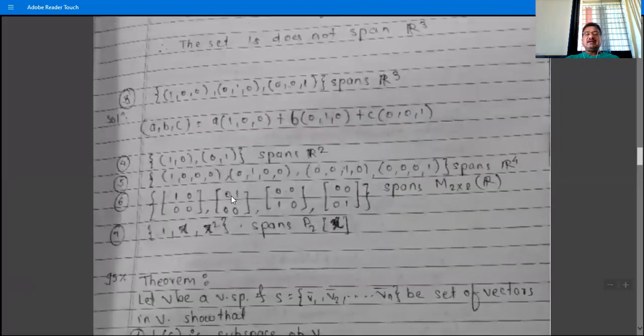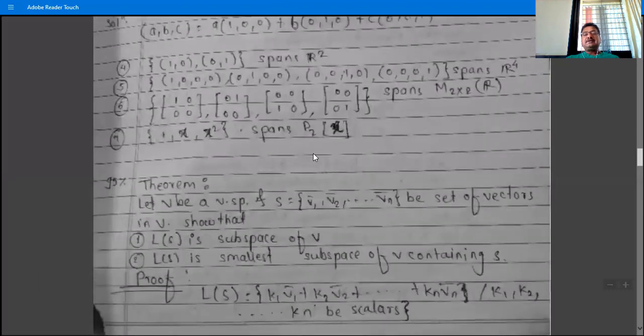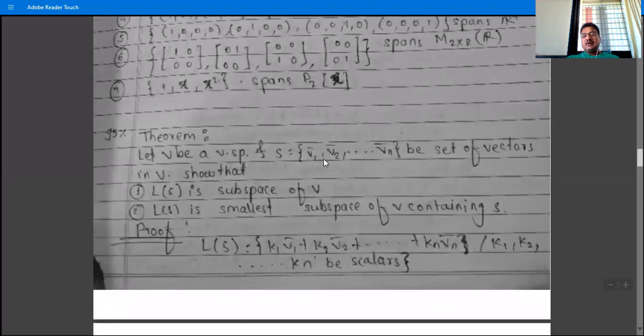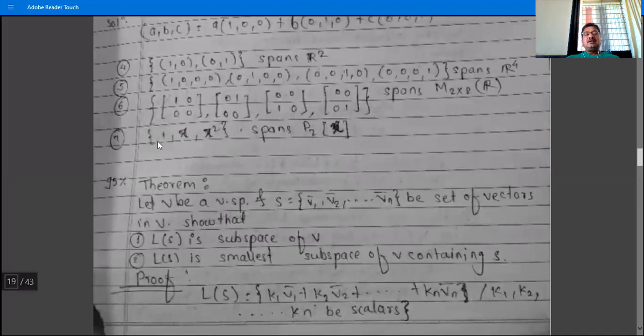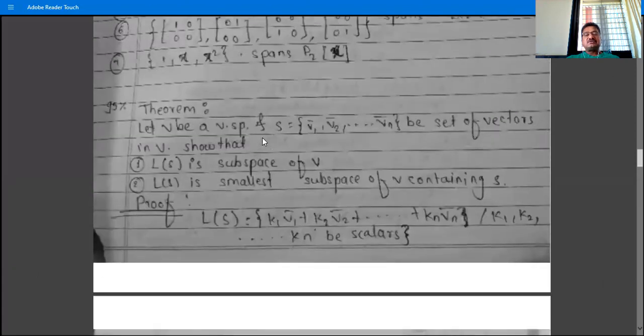Or these sets are linearly independent. 1, x, x square is linearly independent in P2x, and therefore the dimension of P2x is 3. Similarly, the dimension of Pnx is n plus 1. Its standard basis is, in curly brackets, 1, x, x square, up to x raised to n. So n plus 1 elements: 1, x, x square, up to x raised to n.